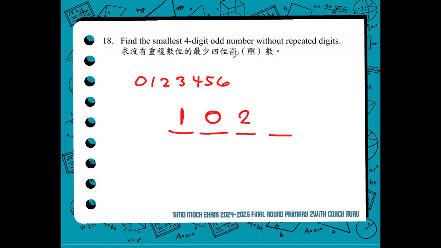And since we're looking for an odd number without repeated digits, we cannot use 1 again. So we have to use 3 instead. The smallest 4-digit odd number without repeated digits is 1023. Easy.